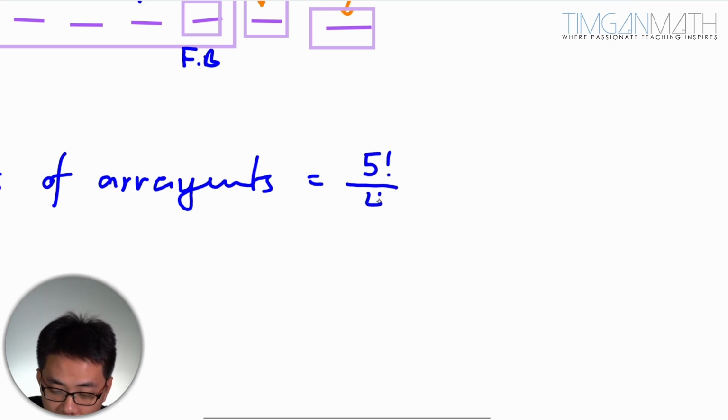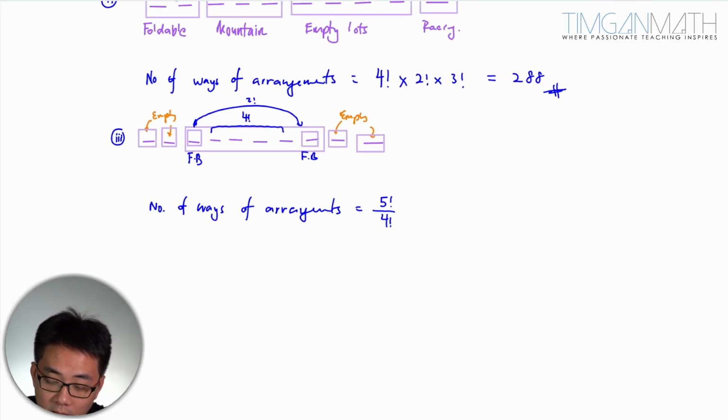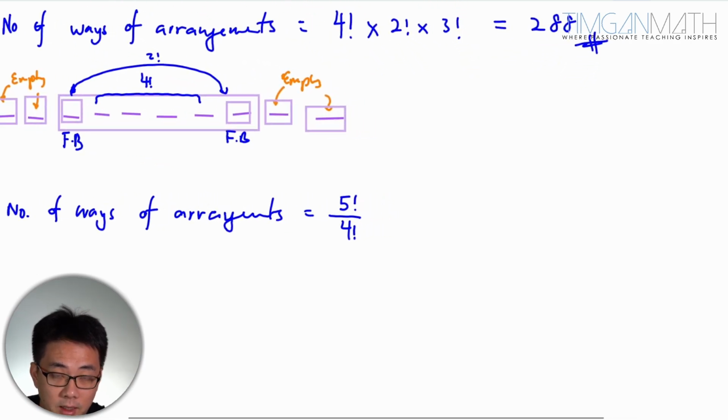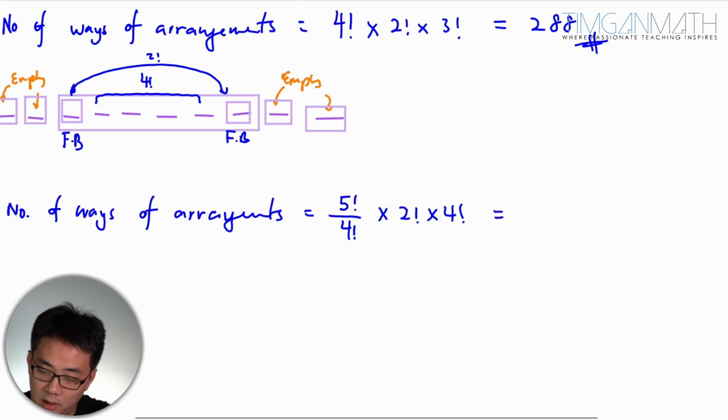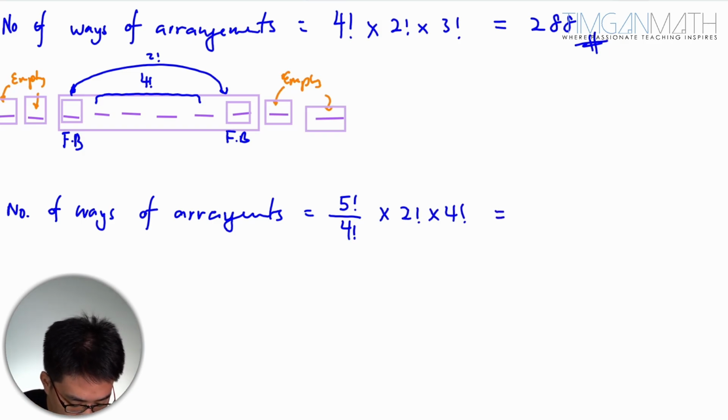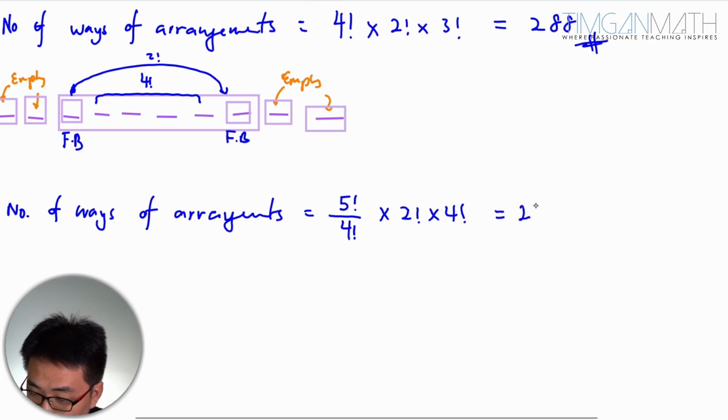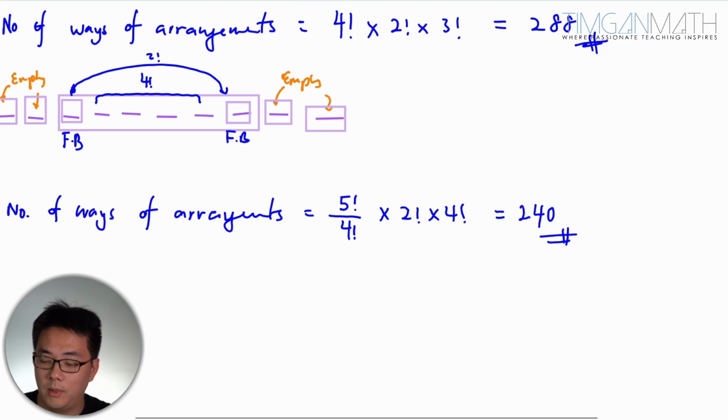There are 4 identical empty slots there. Then in the middle of this, we have 2 factorial multiplied by 4 factorial. So just key in calculator, this will be actually 5 factorial multiplied by 2 factorial. So 5 factorial times 2 will be 240. Am I right?